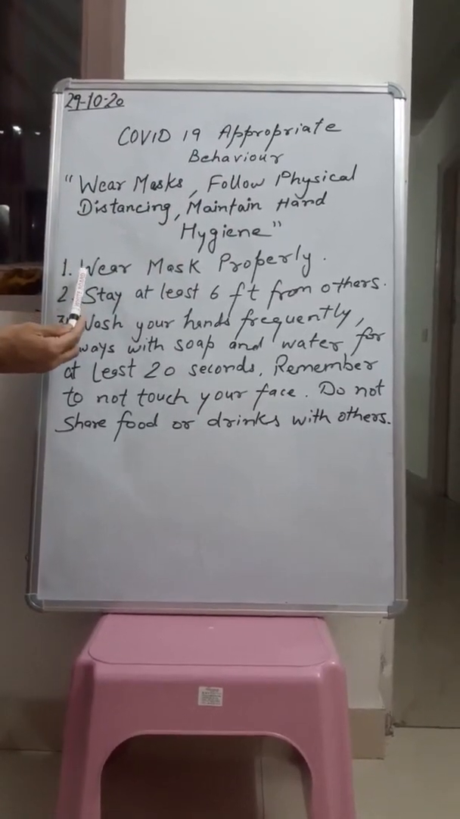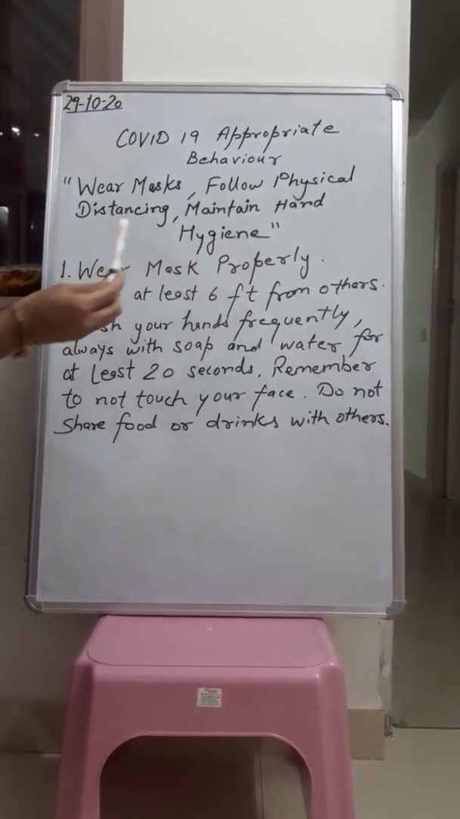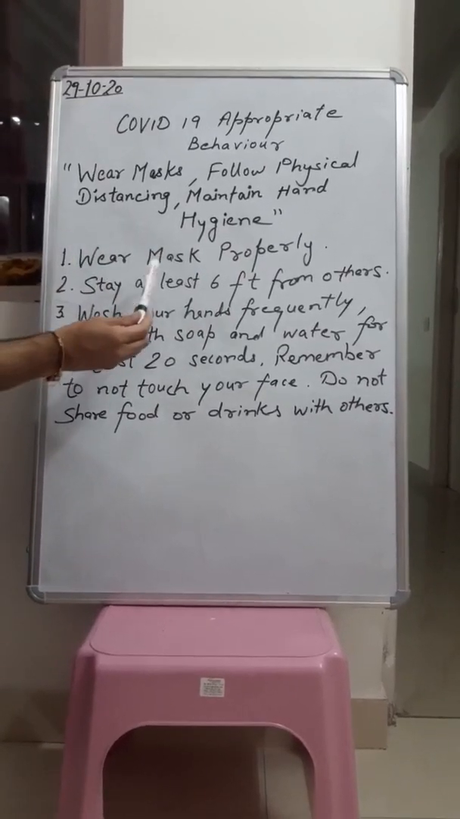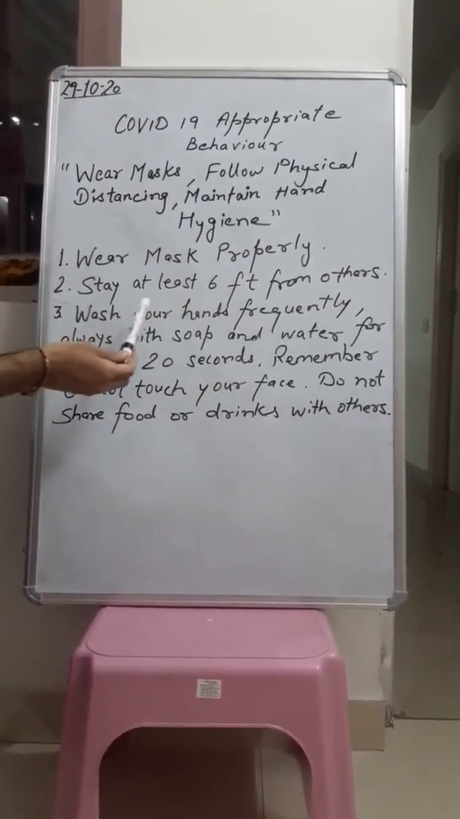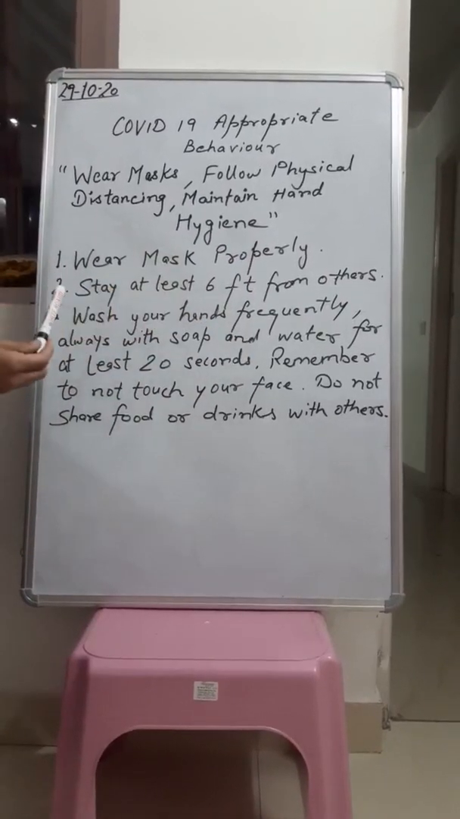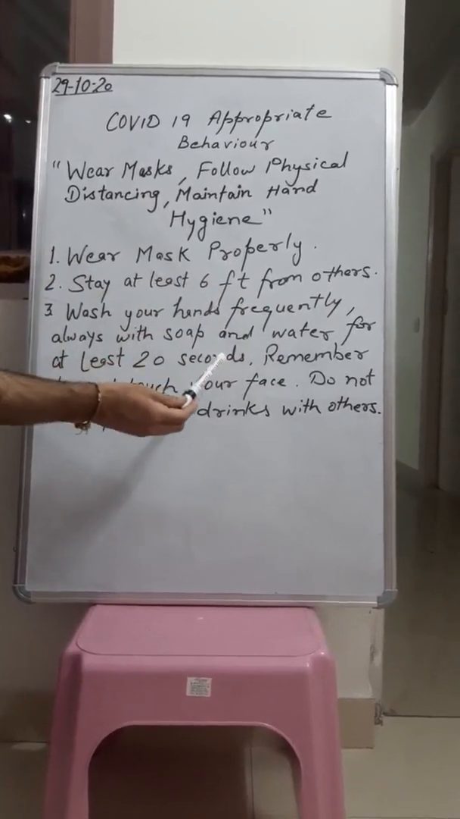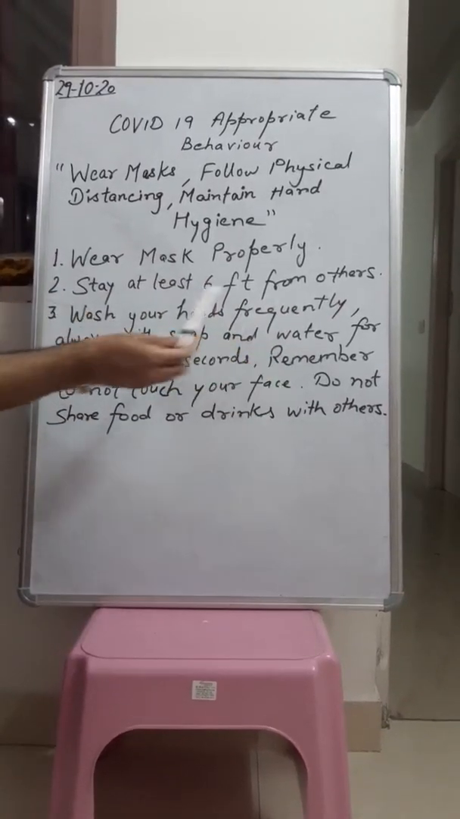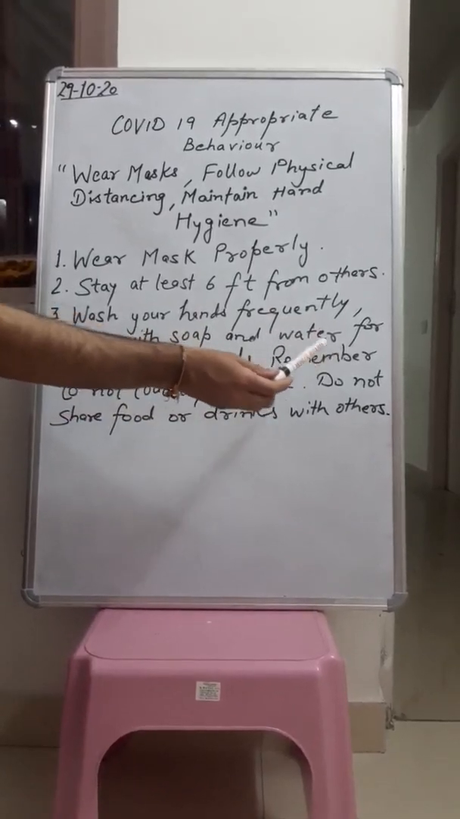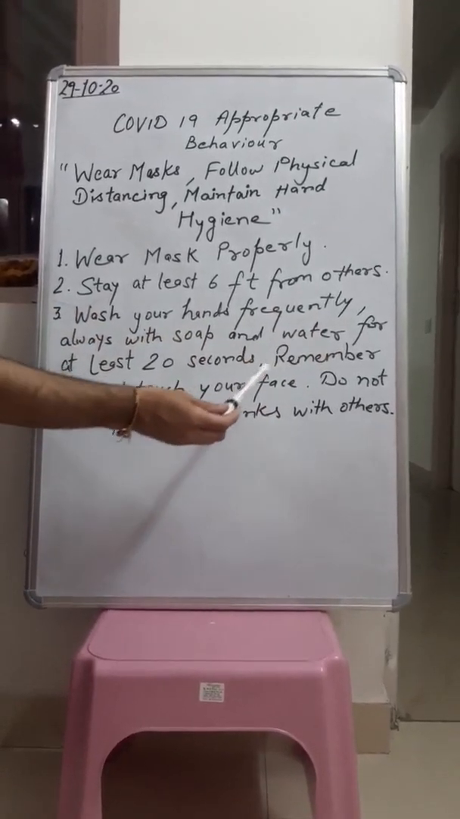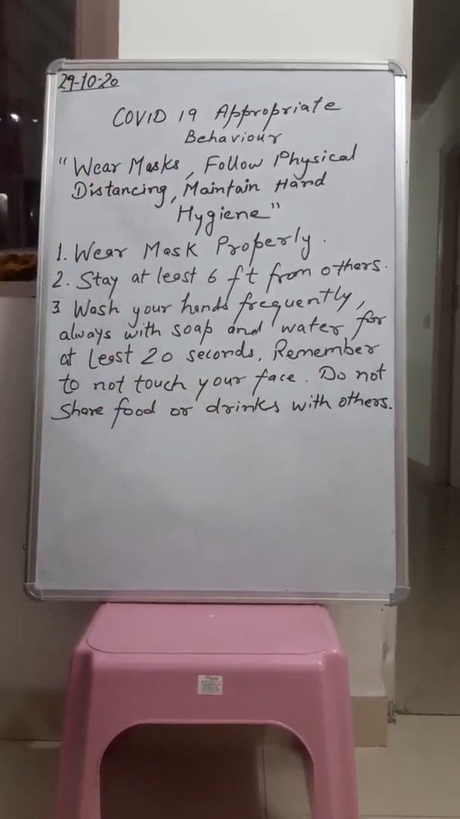First, wear your mask properly. You all have to wear your mask properly. Second, stay at least 6 feet from others. Third, wash your hands frequently, always with soap and water for at least 20 seconds. Remember to not touch your face. Do not share food or drinks with others. These are your instructions regarding COVID-19.